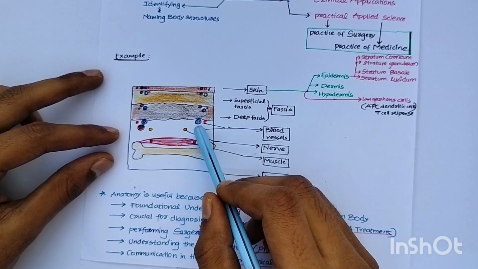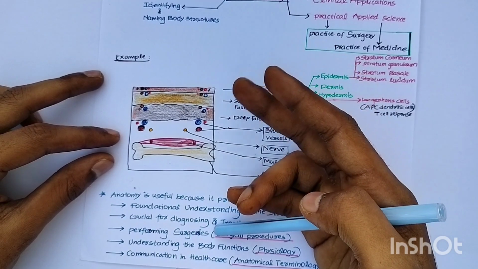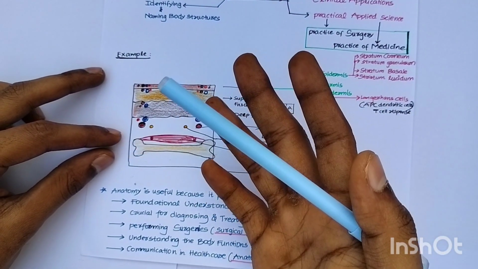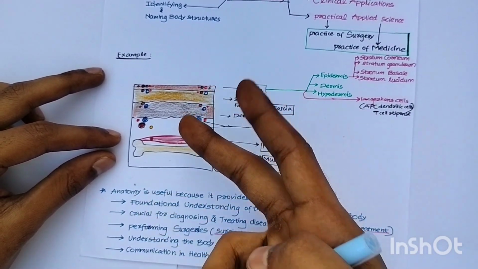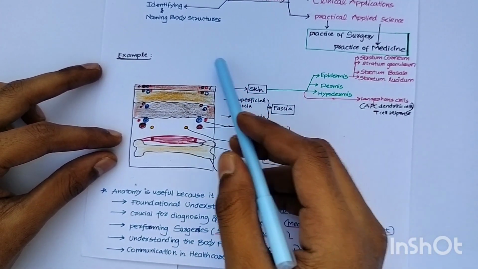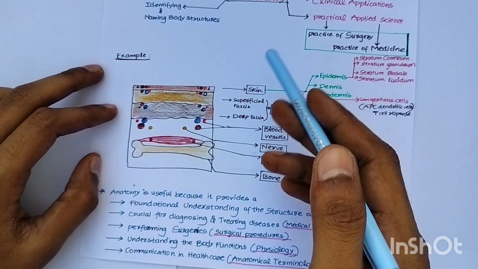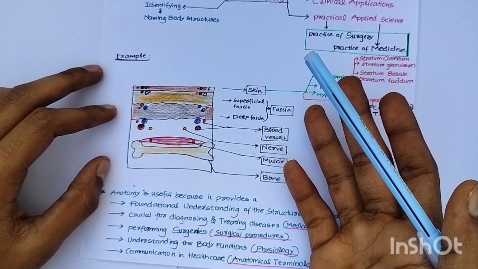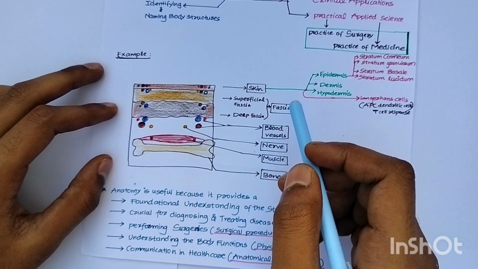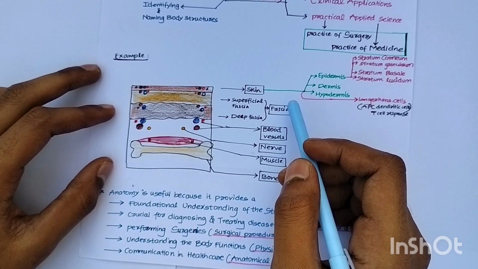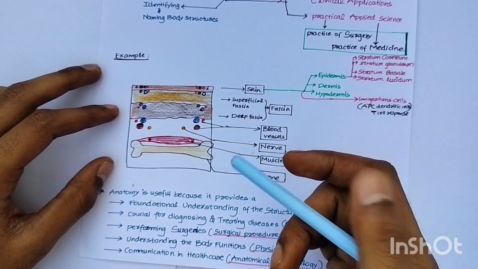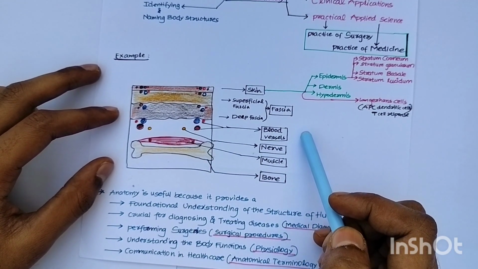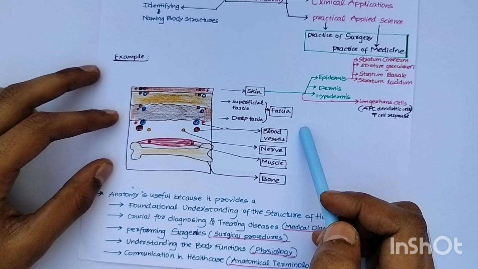right? So the nerves also, when you're doing a surgery, there might be a chance that you may cut a nerve that you didn't see, or that you didn't know because you didn't know the anatomy. By cutting that nerve, the patient's life is like hell. He may get paralysis of the body, or the part, the organ. Everything may happen. It may be fatal also. Some vital nerves, if they get cut, the patient may die also. So you should know about the anatomy, so that you can treat a patient very well.